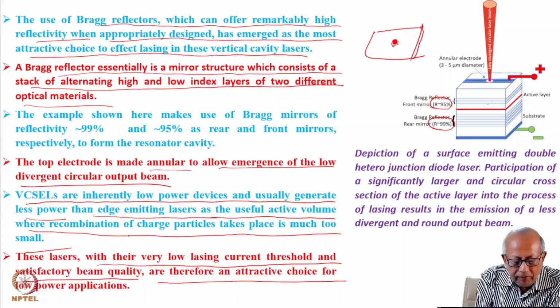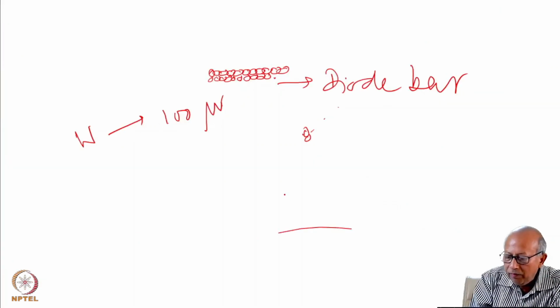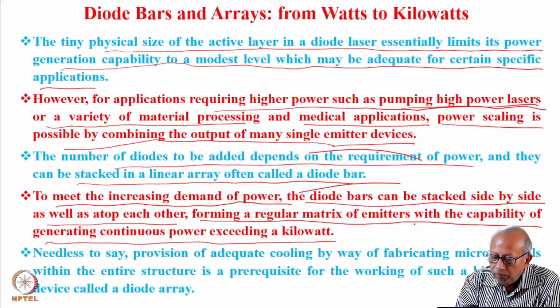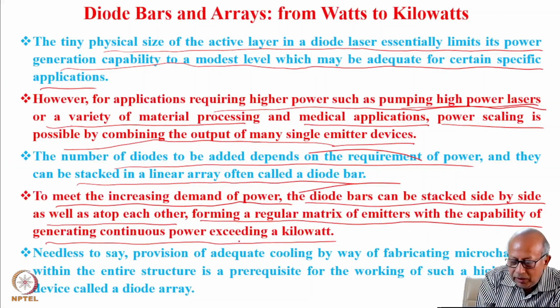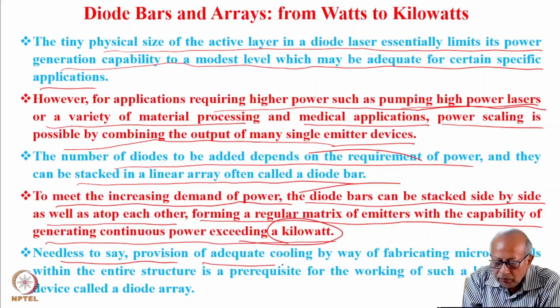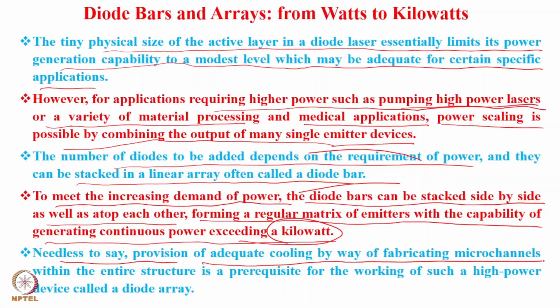This can readily take the total power capability exceeding even kilowatts. Needless to say, provision of adequate cooling by way of fabricating microchannels within the entire structure is a prerequisite for the working of such high-powered devices, called diode arrays.